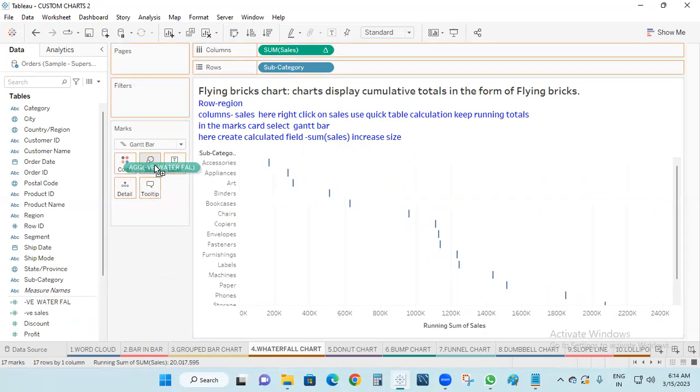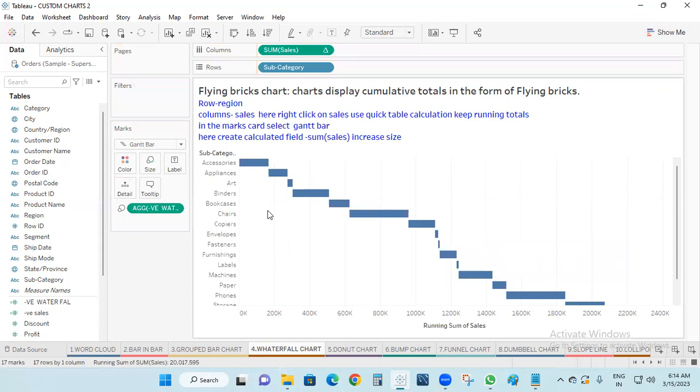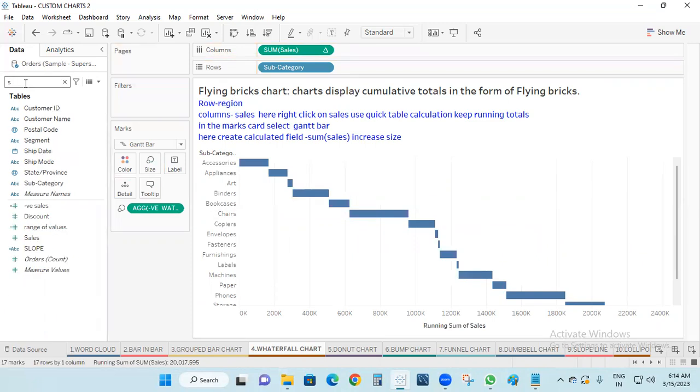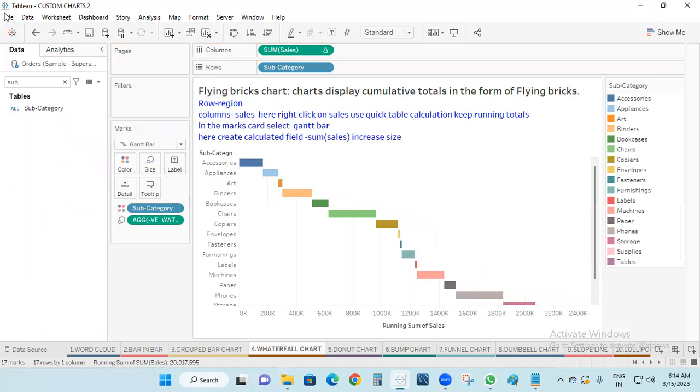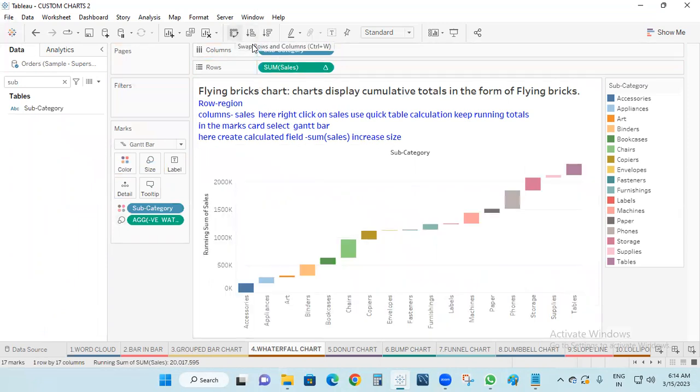I'm taking this to the size. So this is the size. If you want to increase the size, increase it. Okay, I want to display the color here, so I'm taking subcategory into the color. So it will display the color. Based on this, we can use it like this. So this is the waterfall chart.